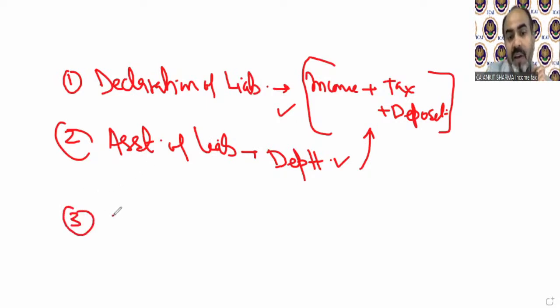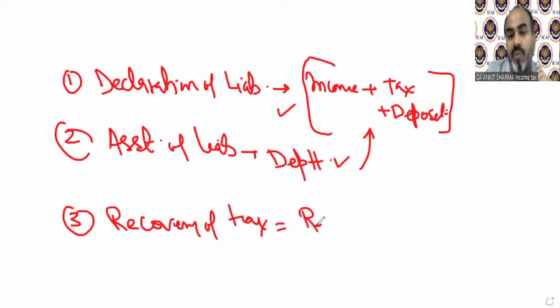And third is recovery of tax. That means the result part, of course. Recovery of tax means the result of 1 and 2. Like in the first stage, declaration of liability, you declare that your tax liability is 1 lakh rupees and you deposit it.